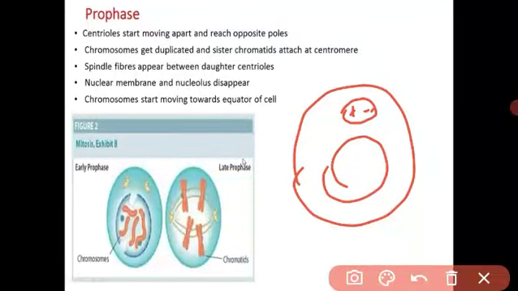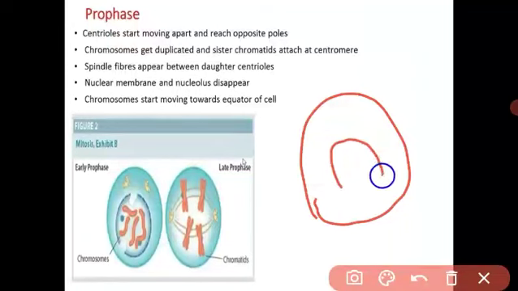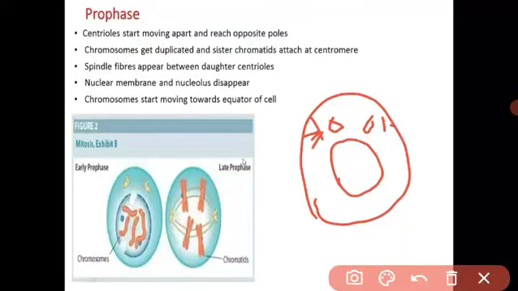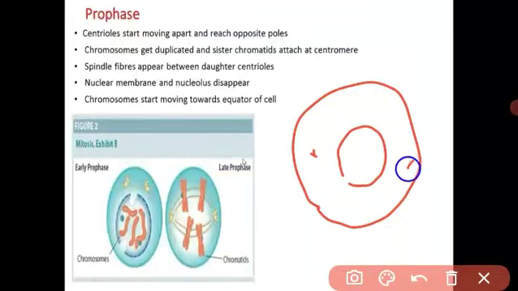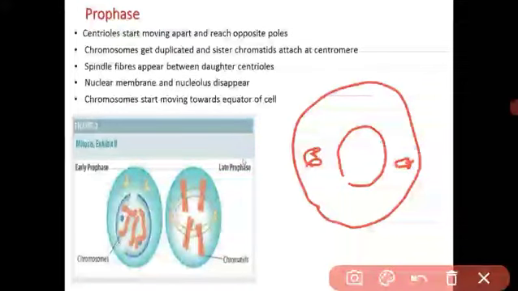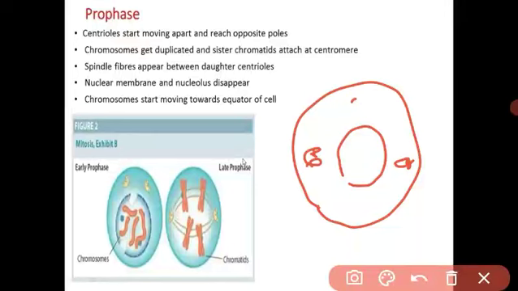During the prophase, the centrosomes in the cell are divided into two centrioles. These two centrioles move apart from each other and reach the opposite poles. Understood? The centrosome divides itself into two centrioles, and they move apart and reach the opposite poles.